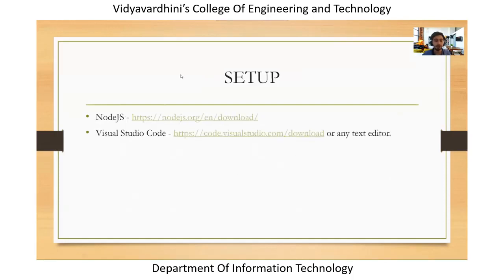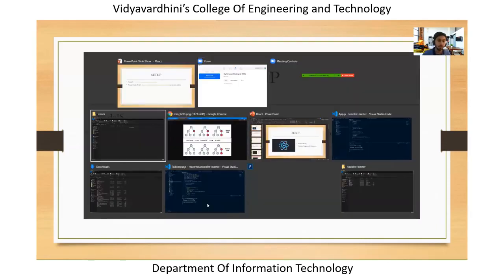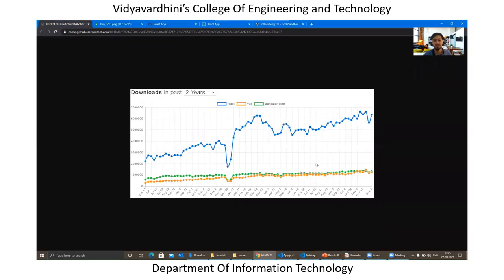Apart from that, we'll be taking a look at the setup, like what you need for this session and what you need to get started with React. But before that, let's take a look at this diagram, the main answer to the question,